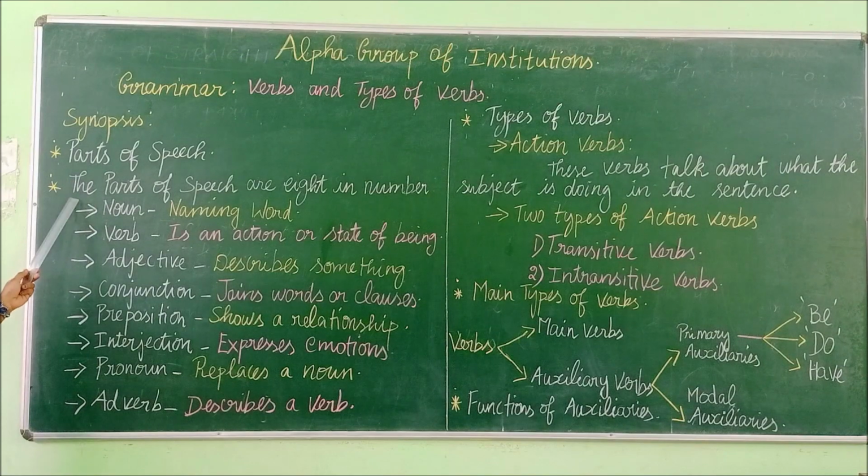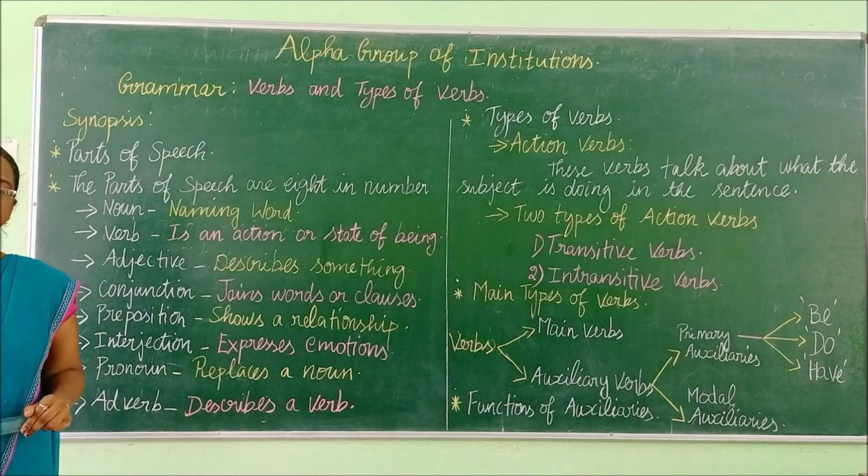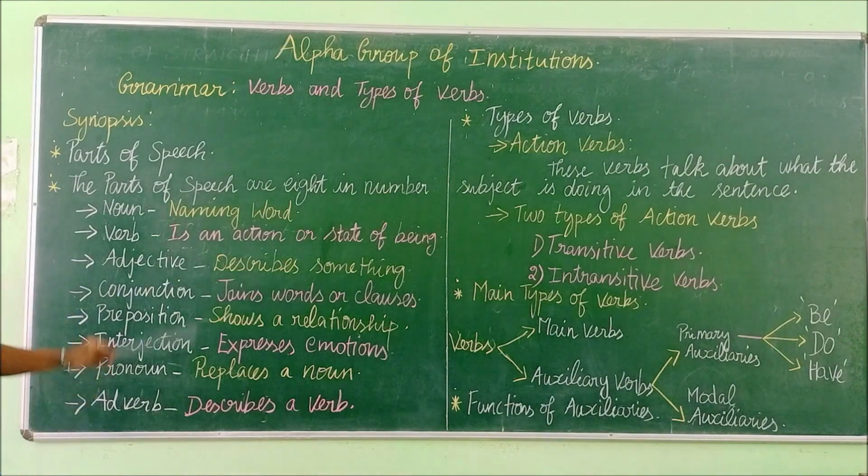Next we are going to learn that the parts of speech are 8 in number. So there are 8 parts of speech in the English language. What are they? Noun, verb, adjective, conjunction, preposition, interjection, pronoun and adverb.